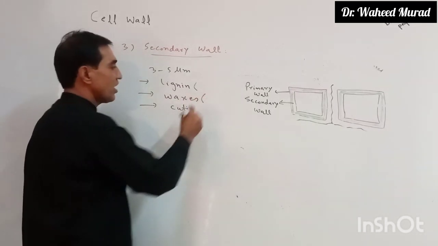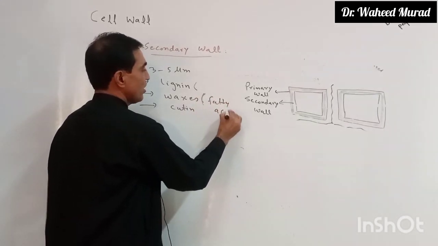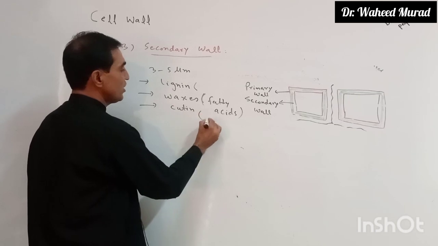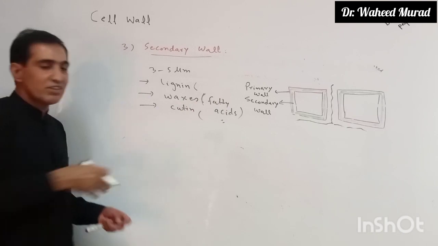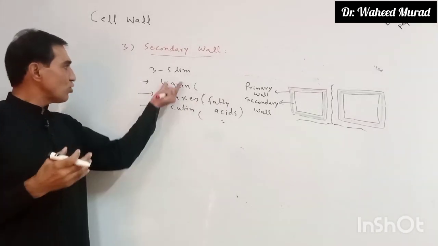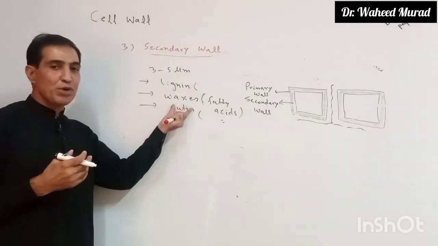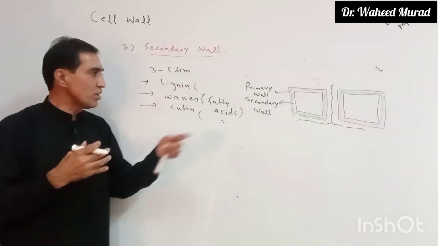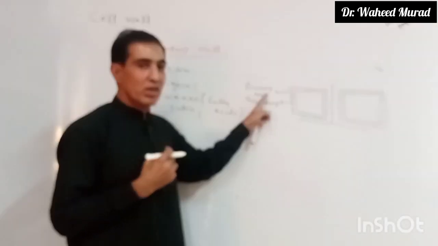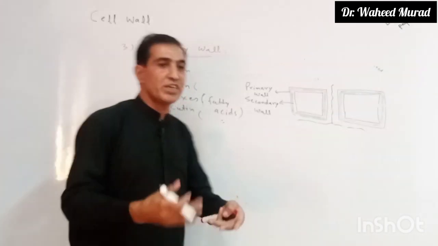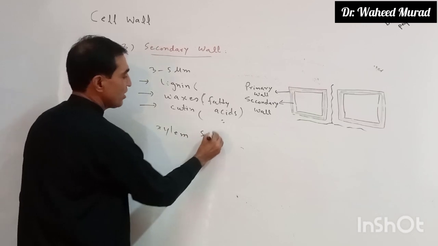These are also fatty acids, waxes, fatty acids. Similarly cutin, which forms the cuticle, is also fatty acids. So what are fatty acids? Simply fats, lipids. So these lipid contents are present in it. That's why they are impervious to water and cannot absorb water. So those cells which develop a secondary wall normally become dead. For example, xylem cells. In xylem, sclerenchyma.